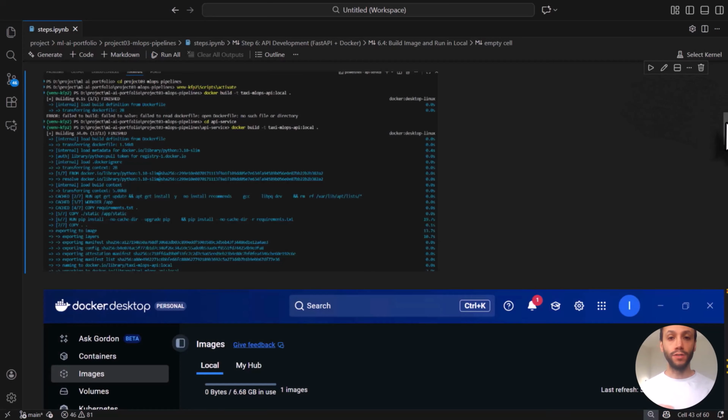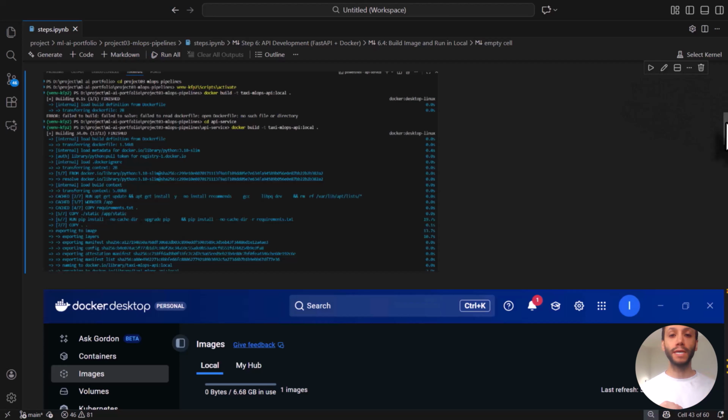Once the Dockerfile was ready, the next critical step was to build a container image locally and confirm that the entire API behaved exactly as expected. This is the standard best practice in MLOps. We always validate locally before pushing anything to the cloud. I use Docker to create a full local image of the FastAPI service.